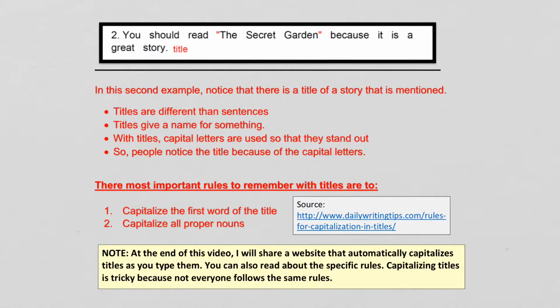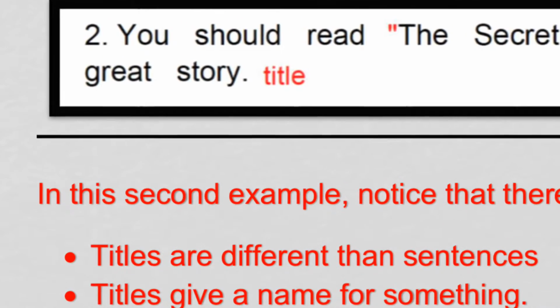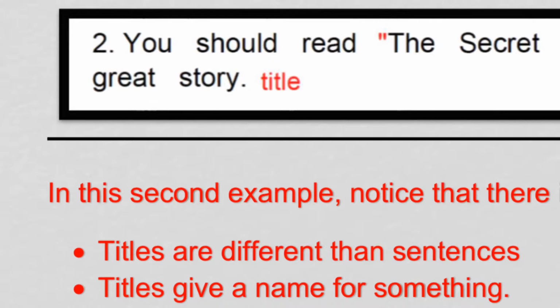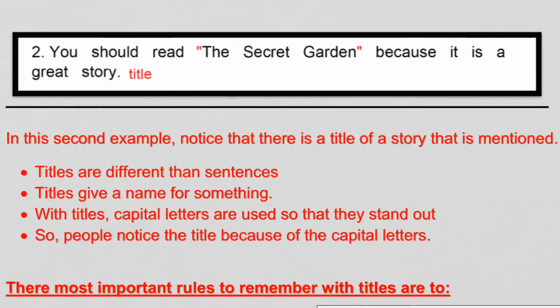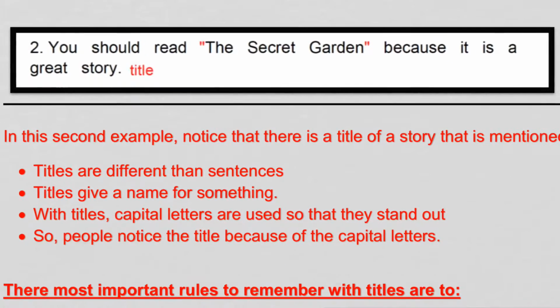Next example. You should read The Secret Garden because it is a great story. So we've mentioned the title of a story here in this sentence, okay? So we have a title, and just like any sentence, we start with a capital letter on the word you, right? Capital Y. And because we have a title here, we've got some other capital letters here, all right? The Secret Garden, a capital T on the, a capital S on secret, and a capital G on garden.